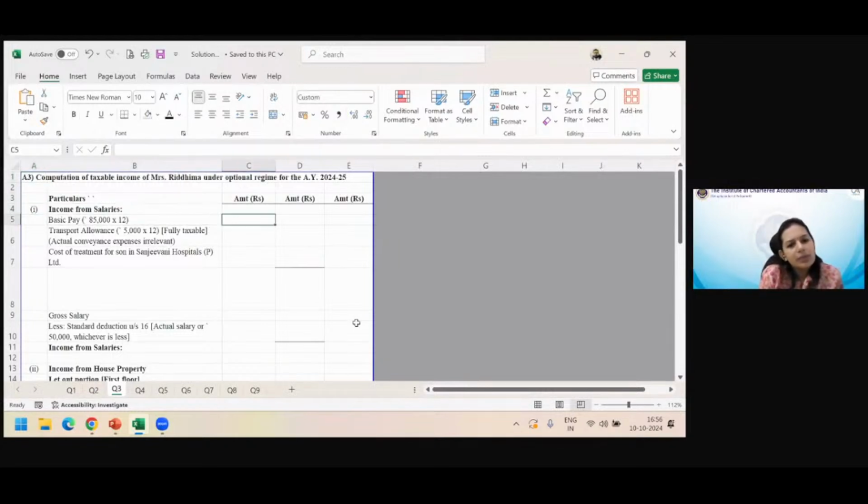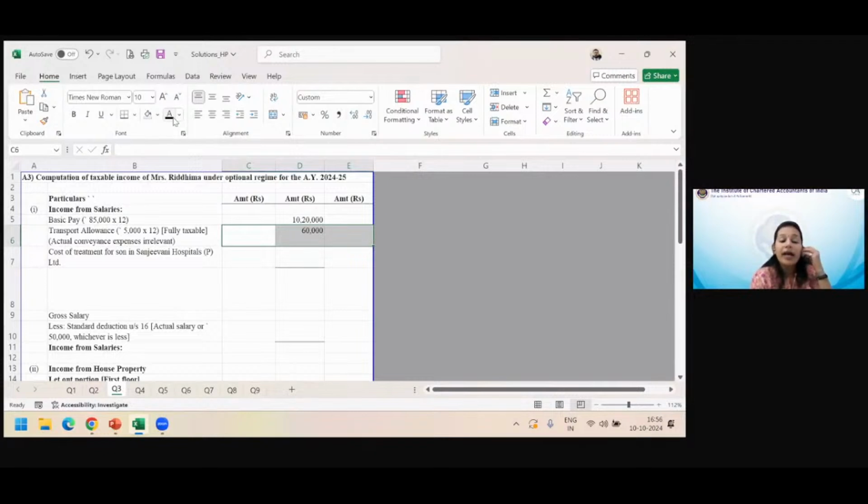Income from salaries, basic pay you have to take. Transport allowance is also fully taxable because actual conveyance expense from home to office, office to home doesn't matter. Whatever allowance you are getting, whether or not you have spent it or saved out of it, it is completely taxable. Under both regimes, even under optional, it is taxable.